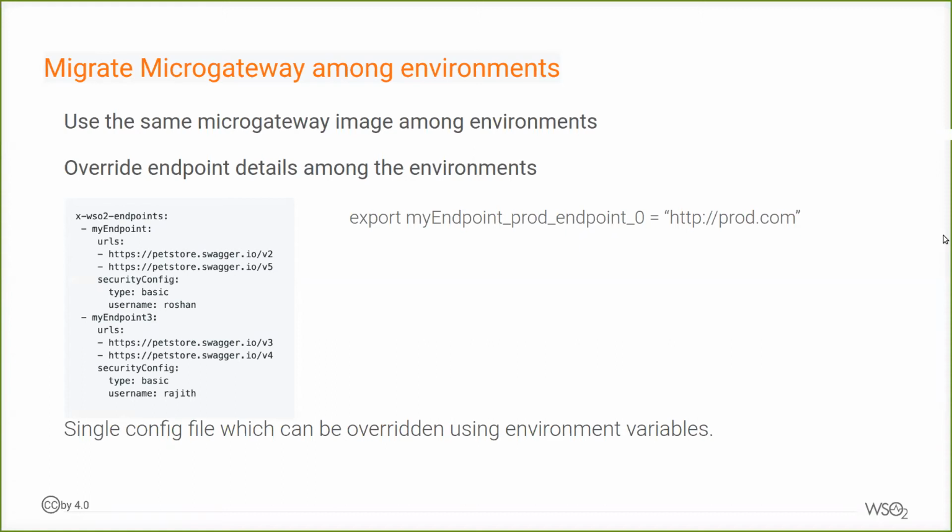And also the WSO2 Micro Gateway has a single config file which can be overridden using environment variables or as a command line argument. So based on your environment, you can override any of your environment variables.